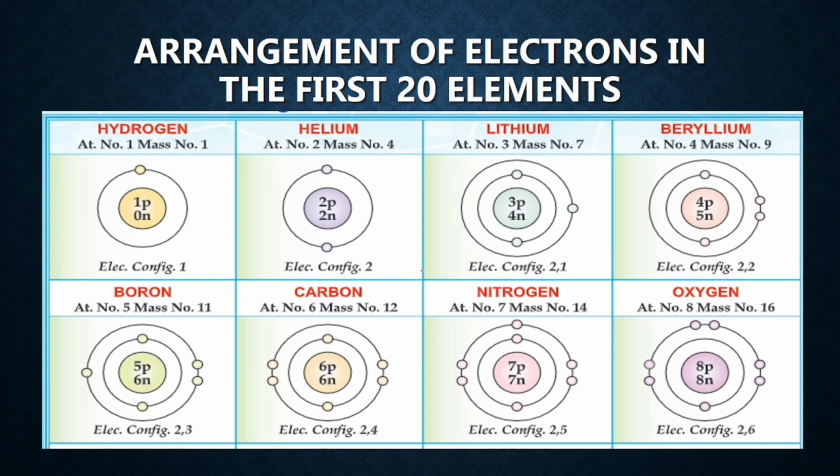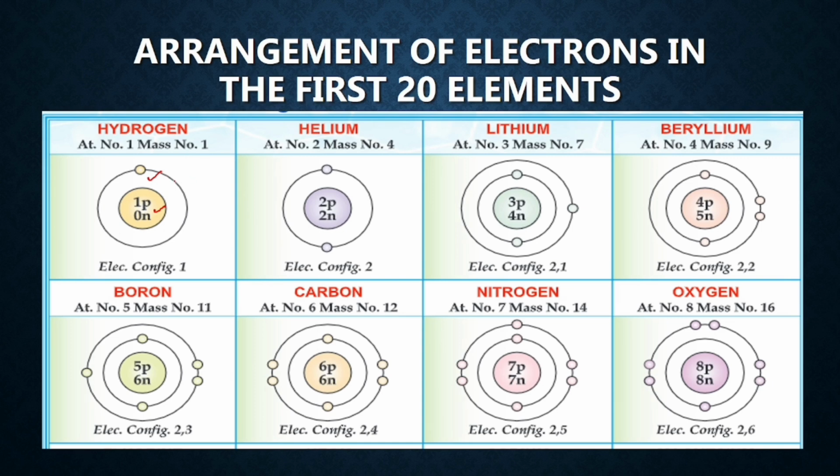Please write the number of particles, that is, the number of protons and neutrons present in the nucleus. If you write the nucleus correctly and place the electrons correctly, only then do you get your marks for the arrangement, or the atomic orbital structures, or you can say the atomic structures. So hydrogen has 1 proton, 0 neutrons and 1 electron in the outermost orbit.